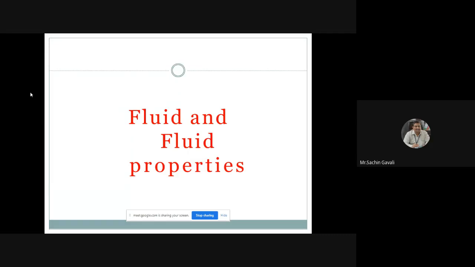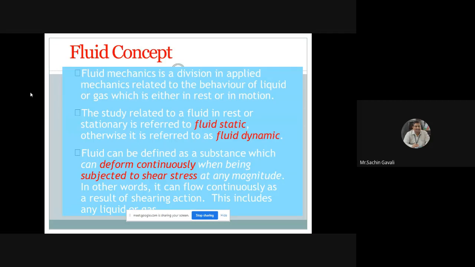So before going to the syllabus directly, as there is a first practical also, and without understanding the fluid properties, it is very difficult to understand the entire subject. So I have decided that today we will conduct a lecture on fluid and fluid properties. So already we have discussed this fluid mechanics branch.